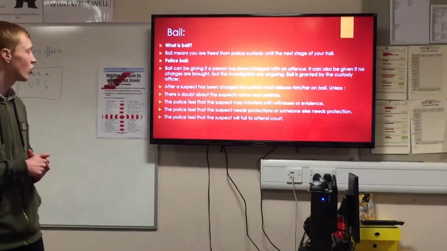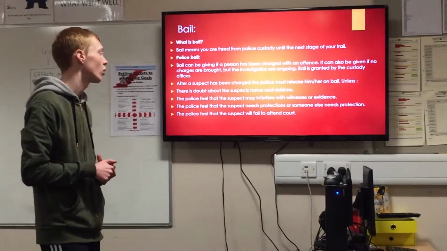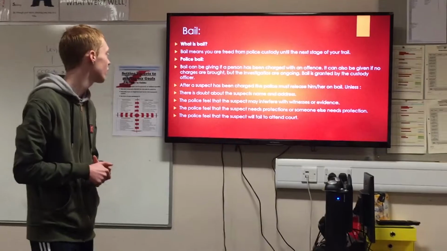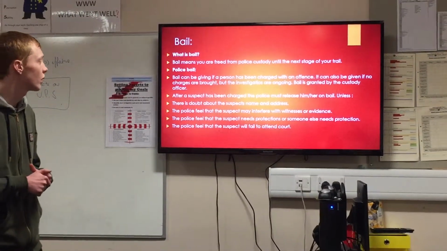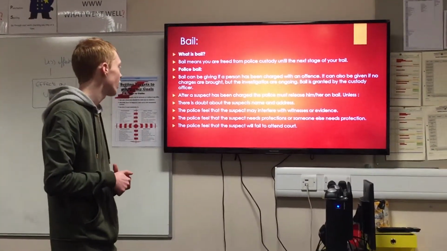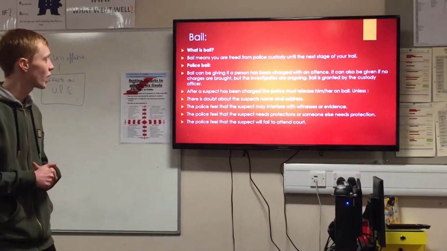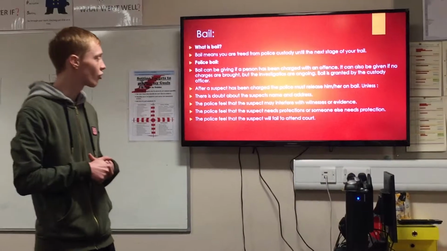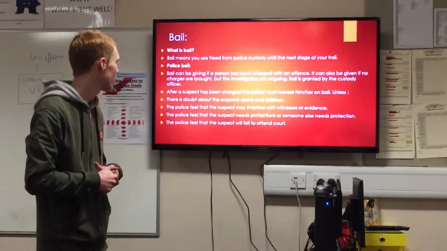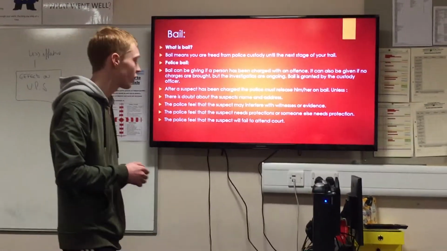After a suspect has been charged, the police must release him or her on bail unless there is a doubt about the suspect's name and address. The police feel that the suspect may interfere with witnesses or evidence. The police feel that the suspect needs protection or someone else needs protection. The police feel that the suspect will not attend court.